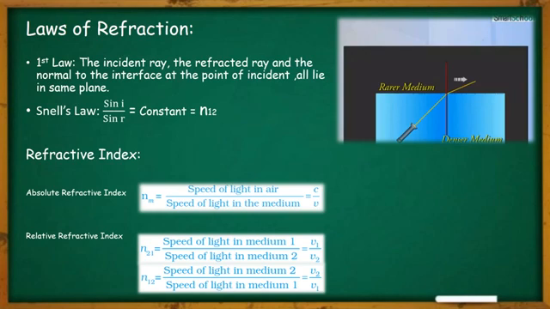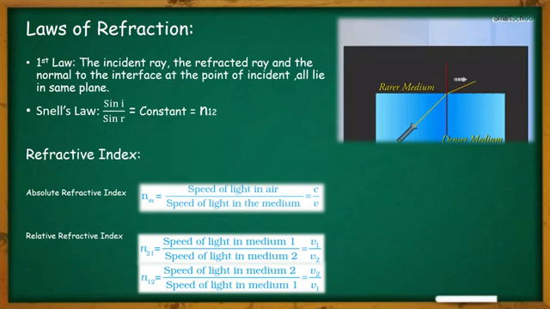Absolute refractive index tells us that n, or nm, can be written as the speed of light in vacuum divided by the speed of light in any given medium, or c divided by v. Here c stands for the speed of light in vacuum and v stands for the speed of light in a particular medium. And this c value, as we already know, is 3 into 10 to the power 8 meters per second.